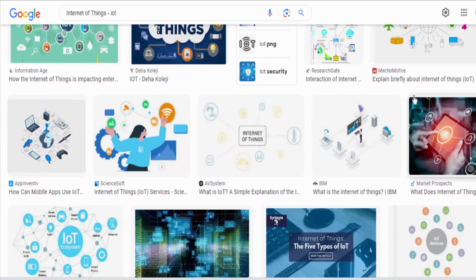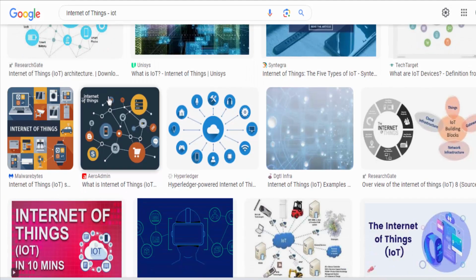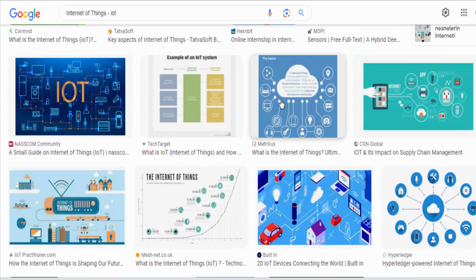In agriculture, IoT sensors can be used to monitor soil moisture levels and optimize irrigation, while in transportation, connected vehicles can communicate with each other to enhance safety and reduce traffic congestion.